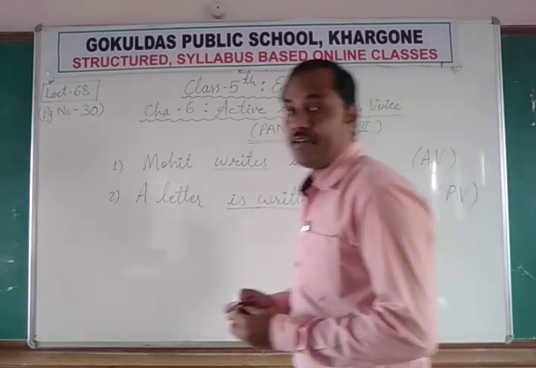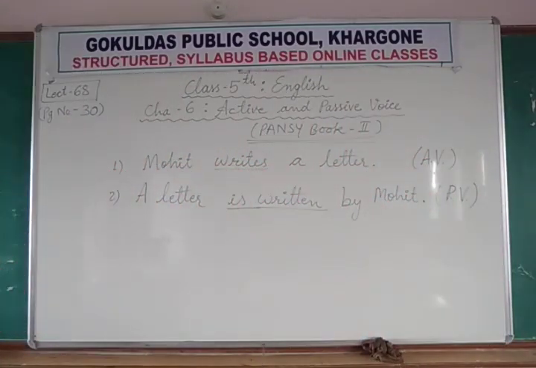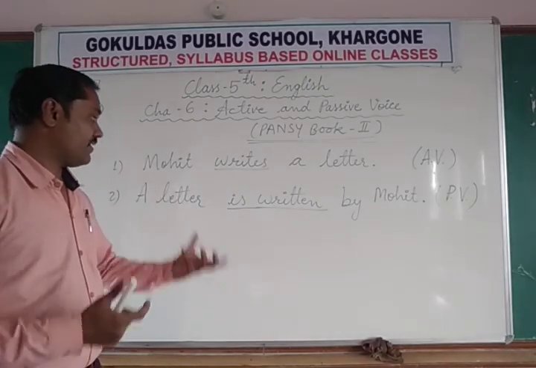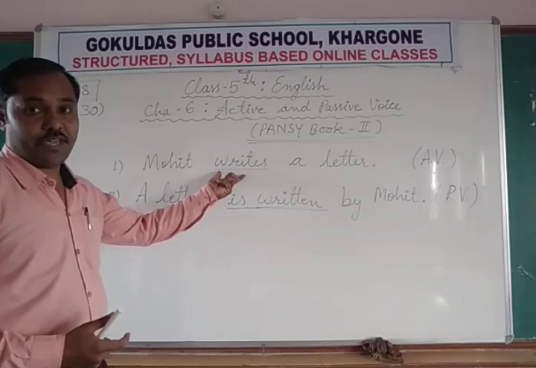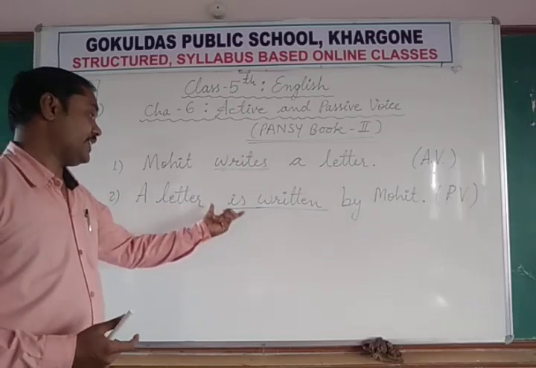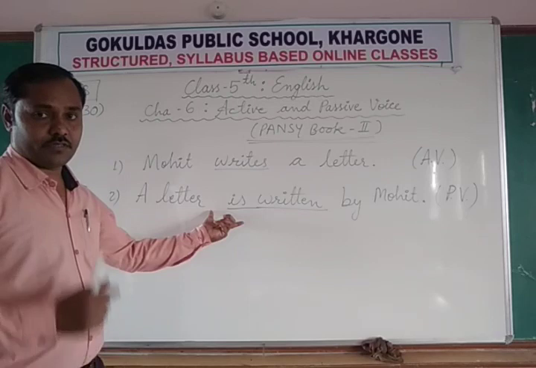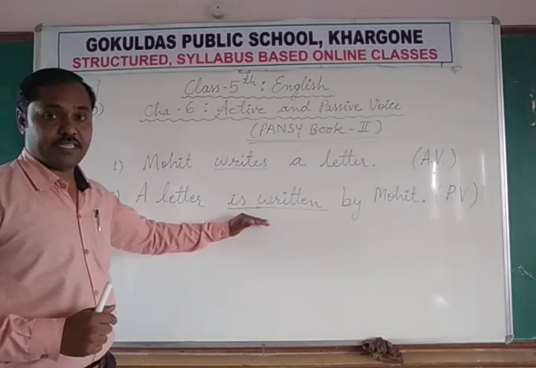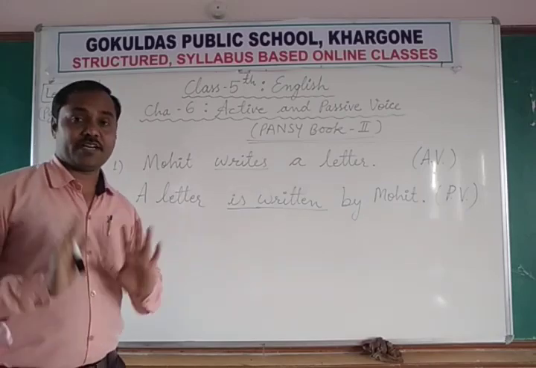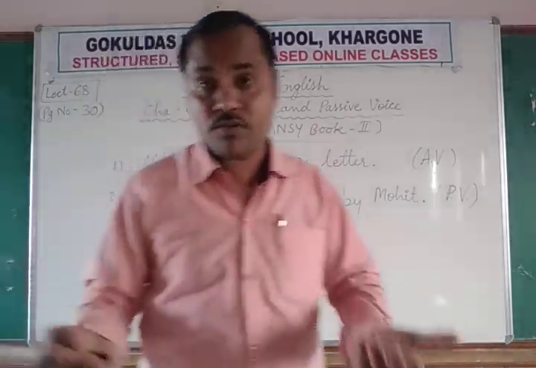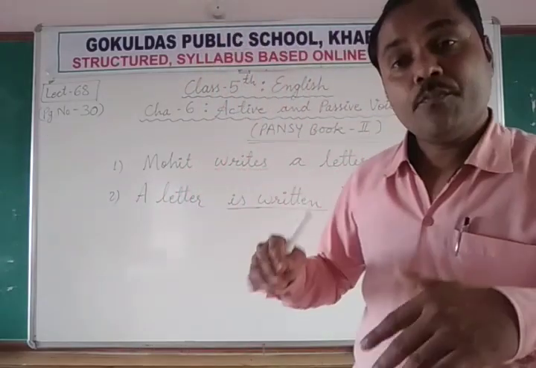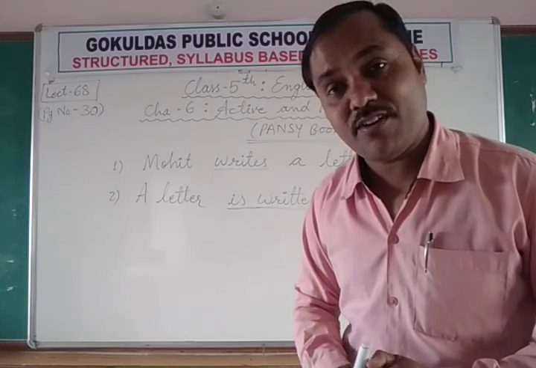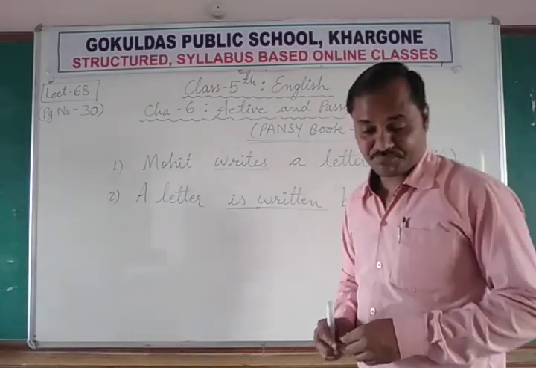These are the two different ways in which we can express the sentence. In some places this way of writing is important, and in other places the other way is important. So we need to learn both ways of writing sentences. This is called active voice and passive voice.